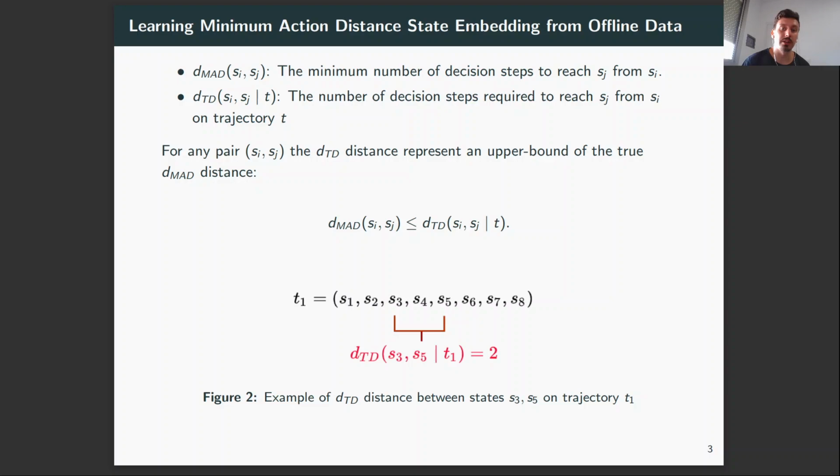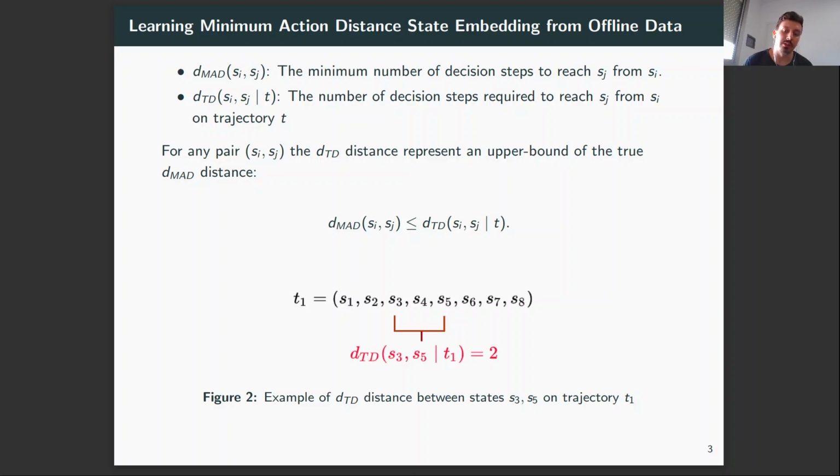Trajectory distance is defined as the number of decision steps required to move between two states along a trajectory. In particular, here we present an example to define the trajectory distance. Here we have the trajectory T1, and we want to move from S3 to S5.